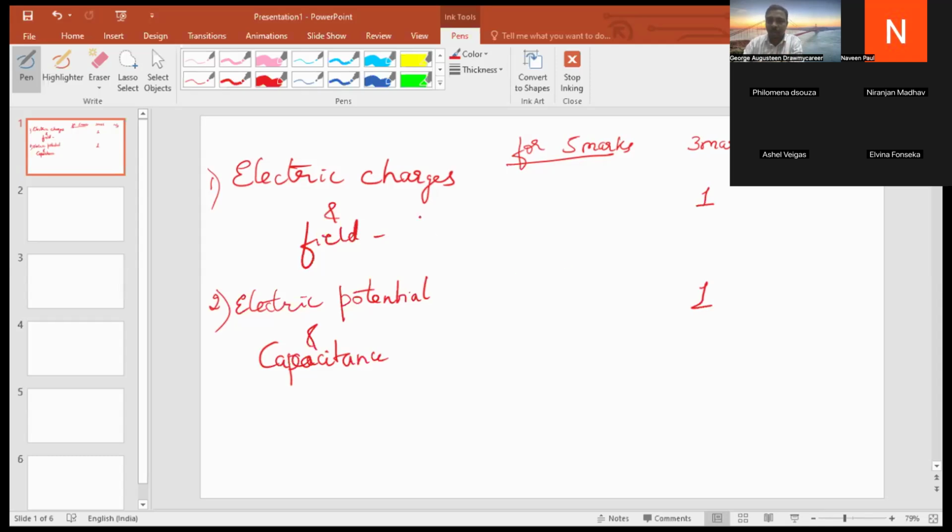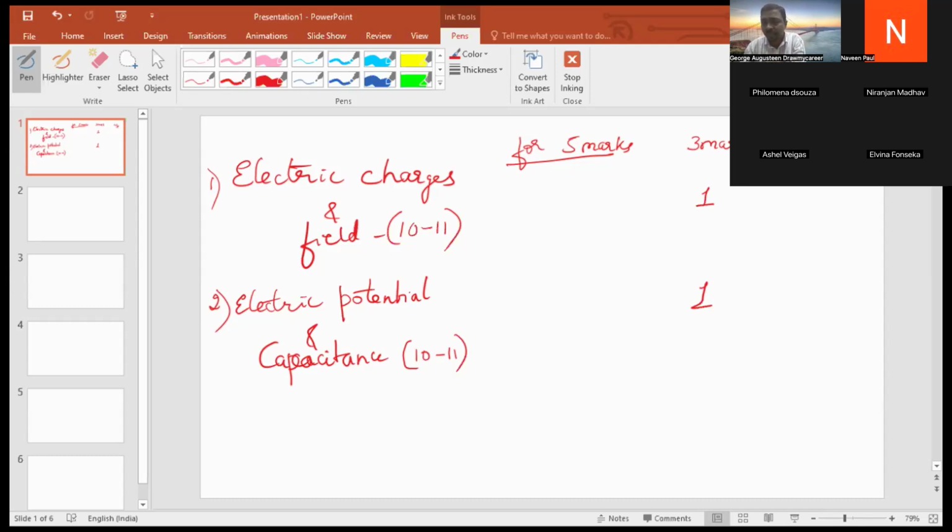The marks allotted for electric charges and fields are like 10 to 11 marks, and for electric potential and capacitance also 10 to 11 marks. It is the probable marks; they might stick to 10 or they might stick to 8. Usually the blueprint is followed for mathematics and other subjects, but for physics it's very difficult. I cannot assure you that 100% they follow the blueprint. You have to keep this in mind, students.